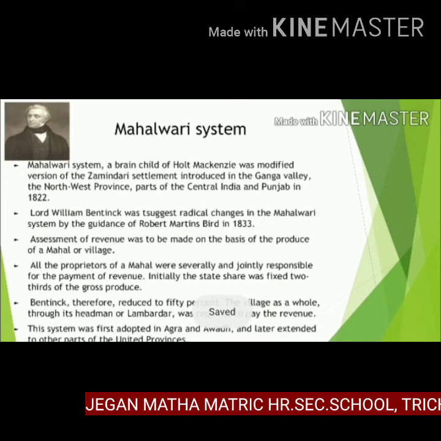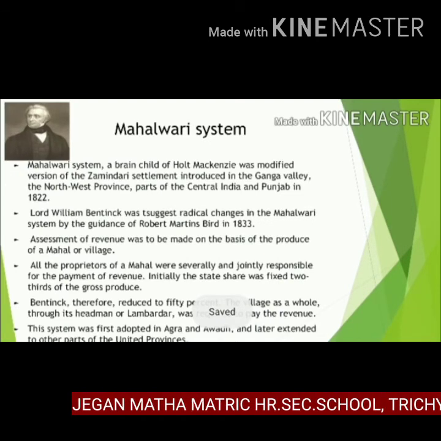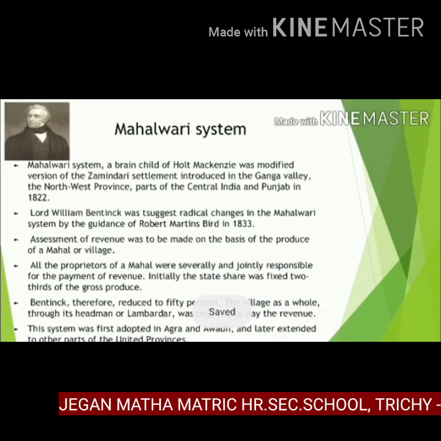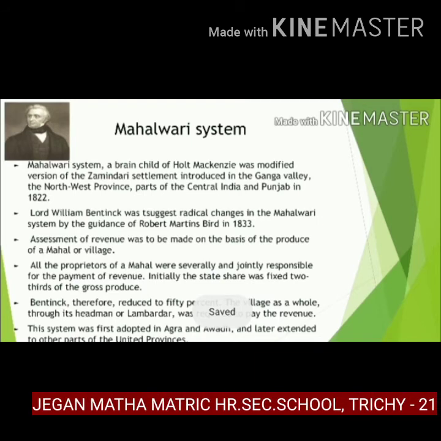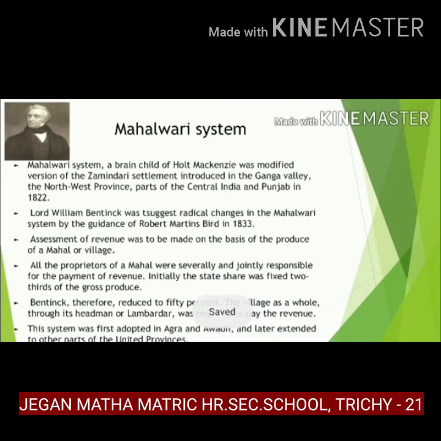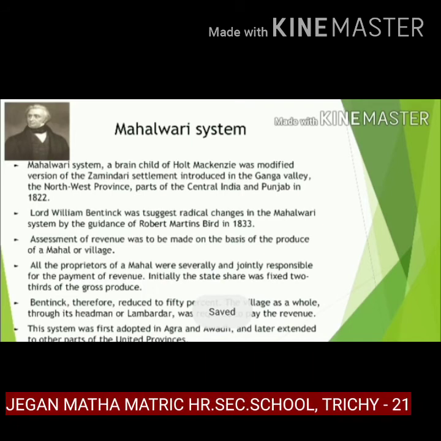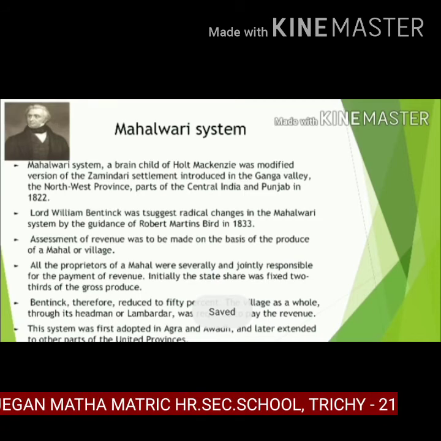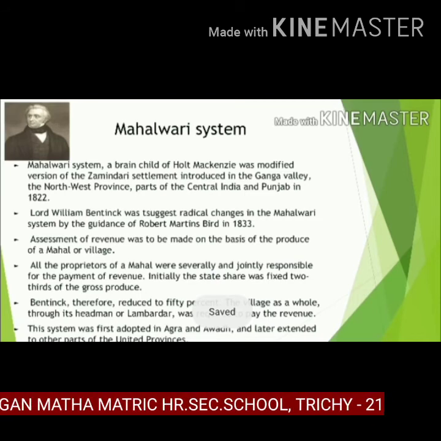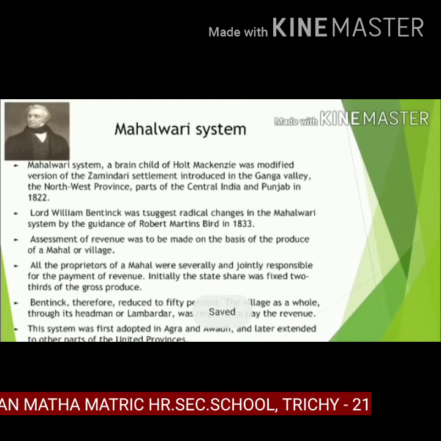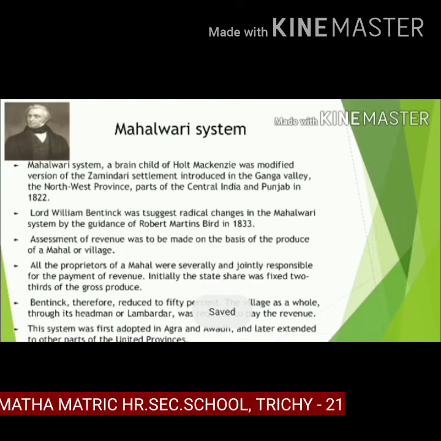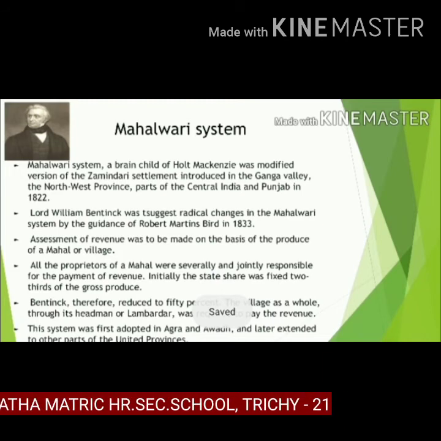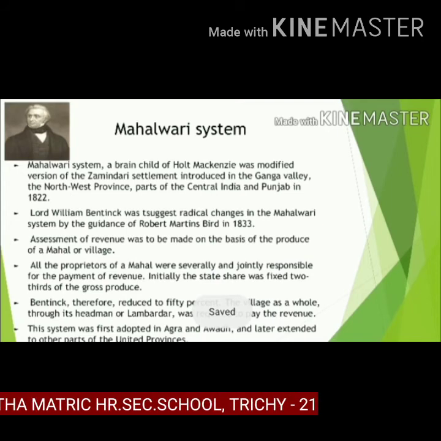Mahalwari system. The Mahalwari system, a brainchild of Holt Mackenzie, was a modified version of the zamindari settlement introduced in the Ganga Valley, the northwest provinces, parts of central India and Punjab in 1822. Lord William Bentinck suggested radical changes in the Mahalwari system under the guidance of Robert Martins Bird in 1833. So William Bentinck only introduced effectively the Mahalwari system.